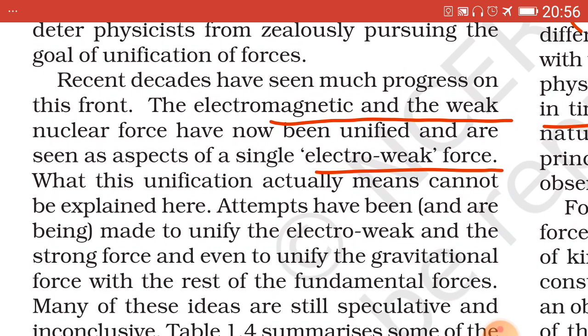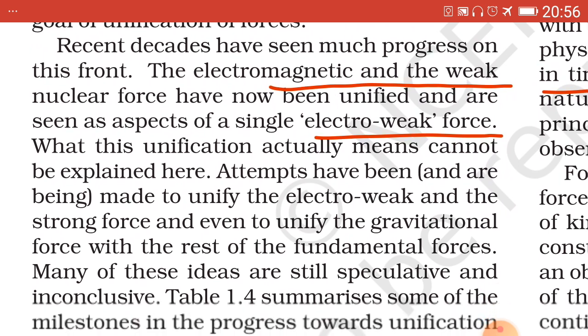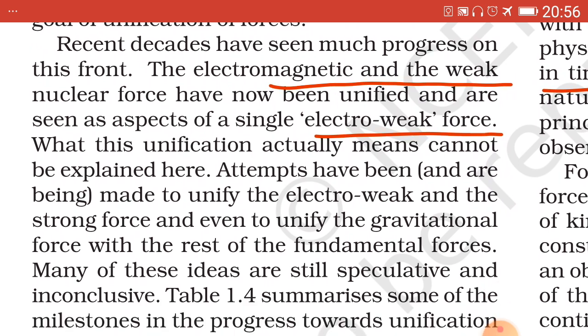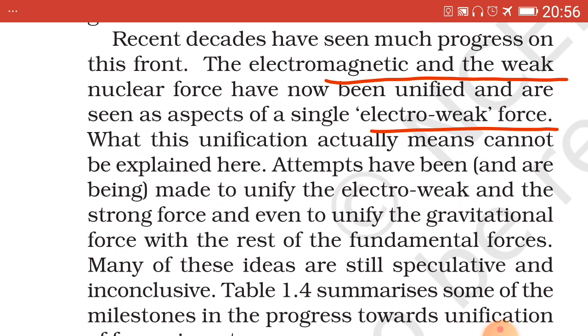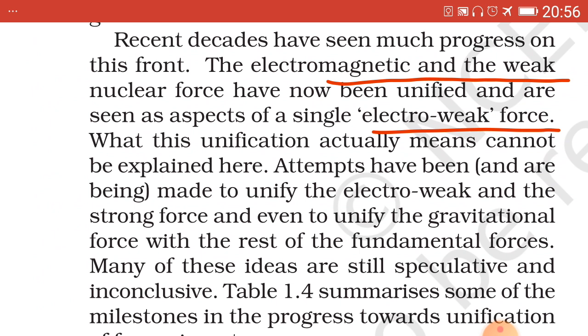The last one is very important. The electromagnetic and the weak nuclear force have been unified and are seen as aspects of a single electroweak force.